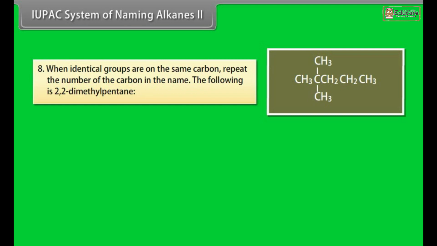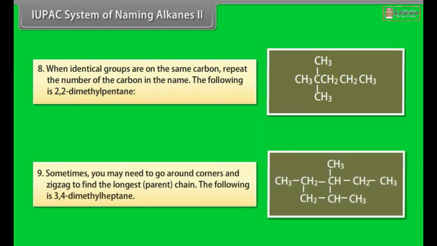Number 8. When identical groups are on the same carbon, repeat the number of the carbon in the name. The following is 2,2-dimethylheptane. Number 9. Sometimes you may need to go around corners and zigzag to find the longest parent chain. The following is 3,4-dimethylheptane. Preparation of alkanes, part 1.